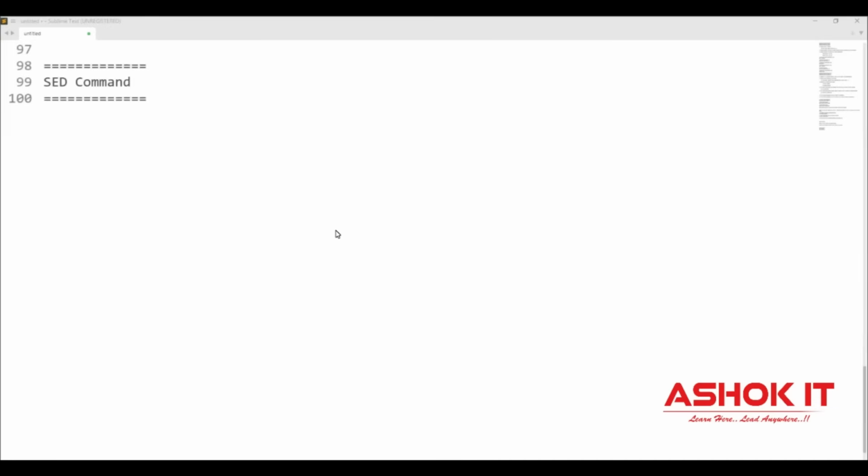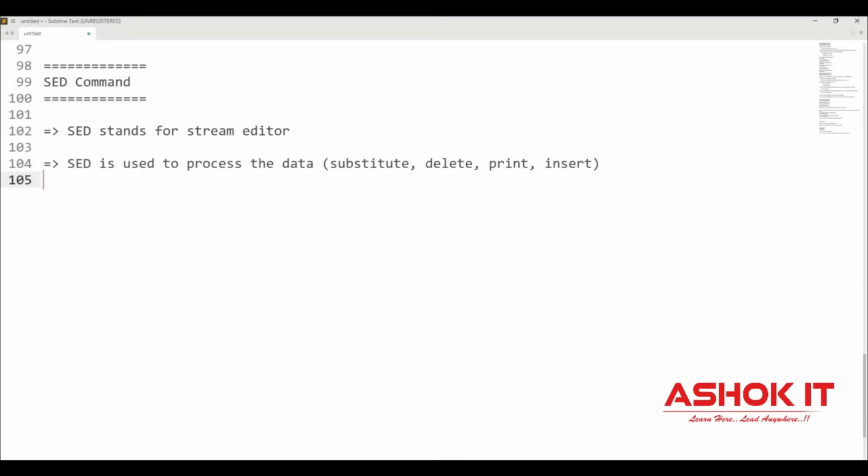What is the sed command in Linux and how do we work with it? First thing, sed stands for stream editor. Already we have seen the visual editor, which is used to edit files. Then what is the purpose of this stream editor? By using this stream editor command, we can process our file data. We can insert some lines in the file, delete some lines from the file, and replace one word with another word, like substitutions we can perform.